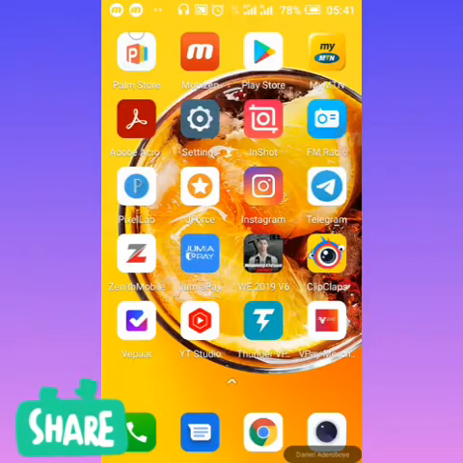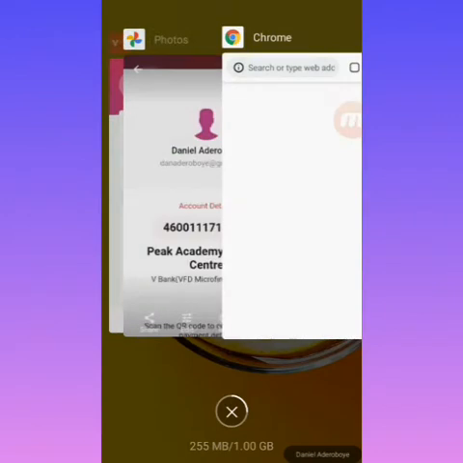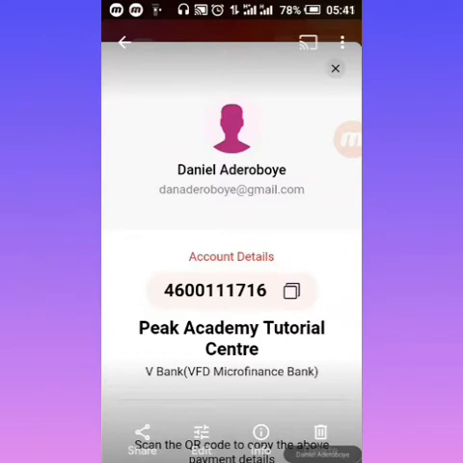Now, the first thing you're going to do, you can actually come to your browser and put in this website. But to make things easy, let us download their application. Banks now, every bank has a website and an application. So I'm going to download the application of this bank. The name of this bank is, let me check, I forgot it. The name of this bank is VFD Microfinance Bank. As you can see, VFD Microfinance Bank. Don't worry about it. You can go online to verify, but based on the verification, they are in Lagos, they are active, and they are verified. CBN has registered them. It's 100% legit.